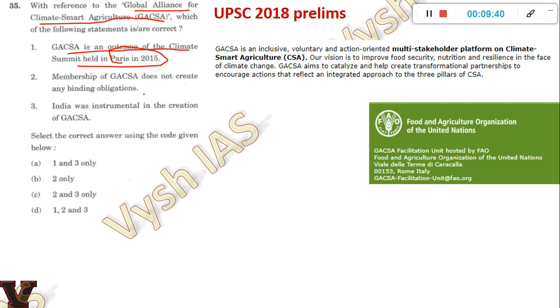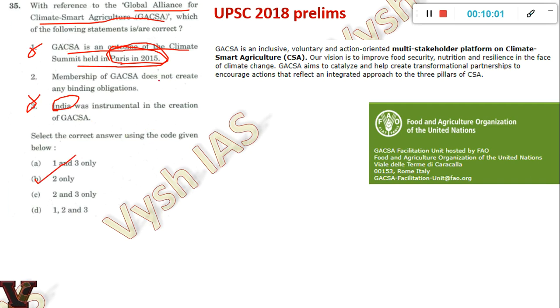They will give an option with something which you know. The Paris Summit is something which you should know, and if it is related to India, that also you should know. Here it is telling that India was instrumental in the creation. If you are a serious aspirant, you will definitely know if something like this is related to India. So the trick is to eliminate those two things which you have studied and know have no connection with this, and directly you will get the answer as 2 only.